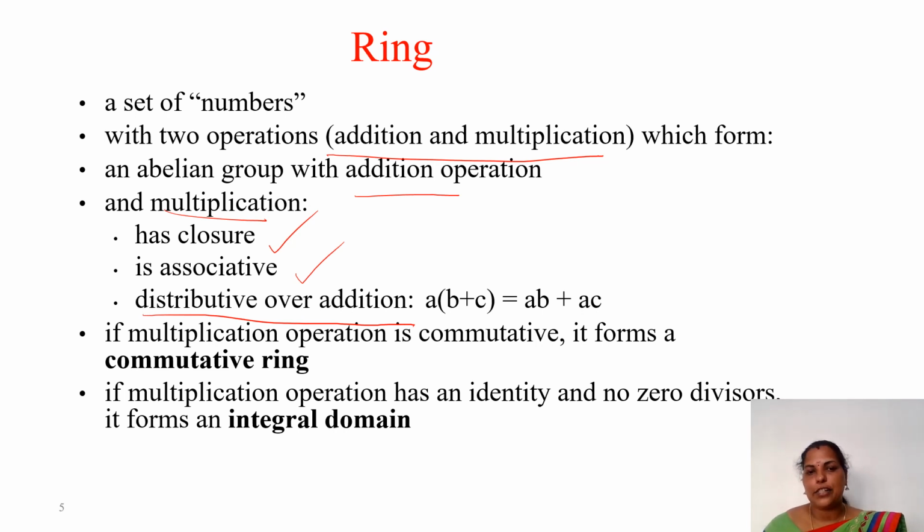But a ring has the distributive property with respect to addition, that is A into (B plus C) equals AB plus AC. And if the multiplication operation is commutative, it forms a commutative ring. And if multiplication has an identity and there are no zero divisors, then it forms an integral domain. So we have discussed three terms here: commutative ring, ring and integral domain.